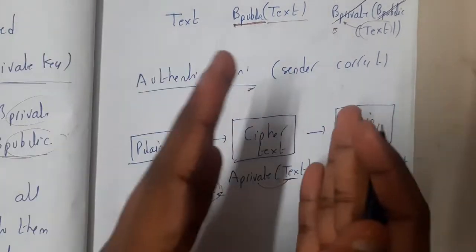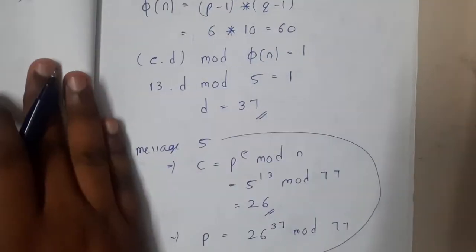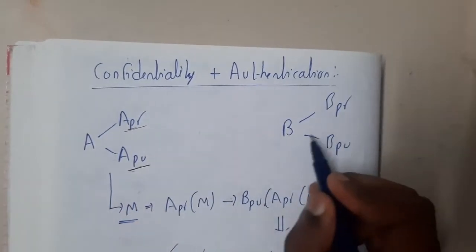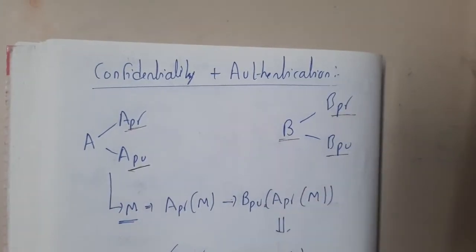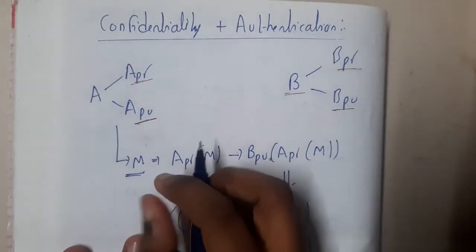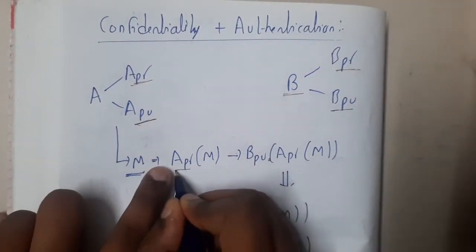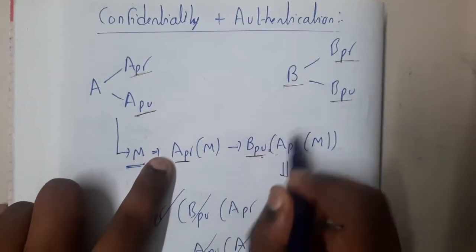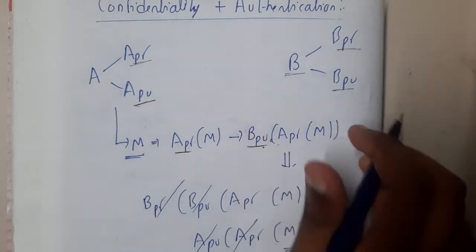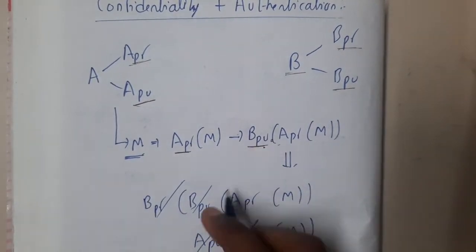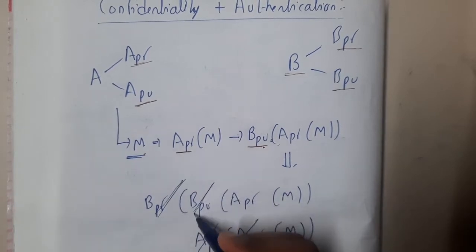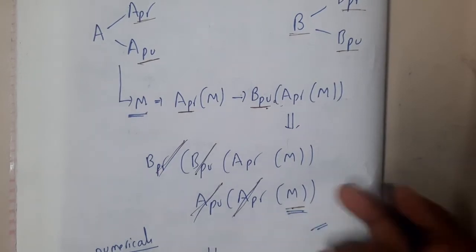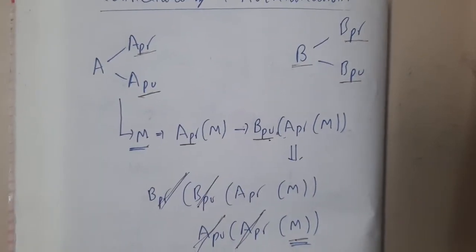If you combine these both, that is the concept of asymmetric key, guys. A is having one private key and one public key. B is having one private key and one public key. If I want to send some particular data, first I will pack it with my private key, then I will pack it with my receiver's public key. So I will send this particular message in the network. Once this message has been received by our receiver, he will match his private key and cancel the outer public key, and then he will match my public key and open the message and read it. So this is the concept of asymmetric key.